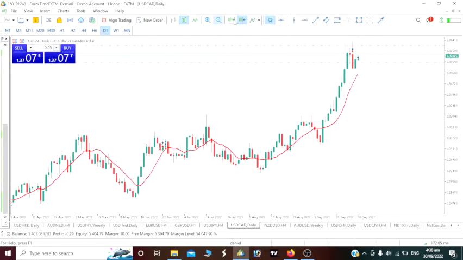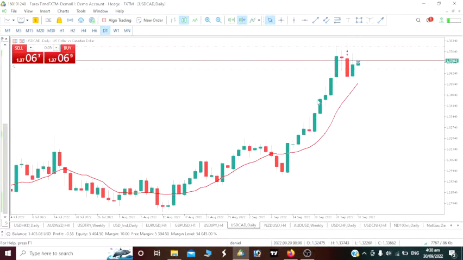Now take a look at this USD CAD. I want you guys to know that anytime we are having this impulse move, we tend to have a correction. Let's take a look from here. There was an impulse move made here on USD CAD. We had a correction. Another impulse move was made, then there was a correction. Then we had another impulse move, then a little bit of a correction. Let's count it out.